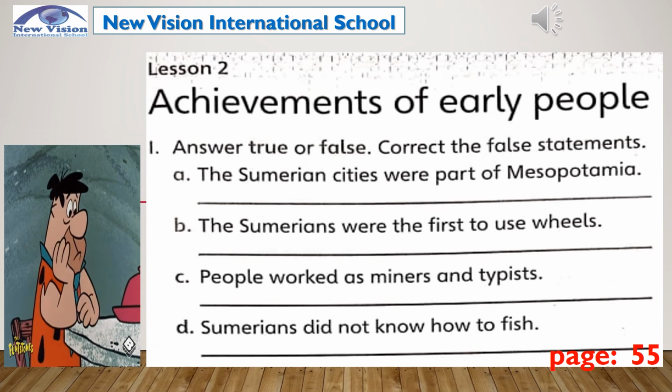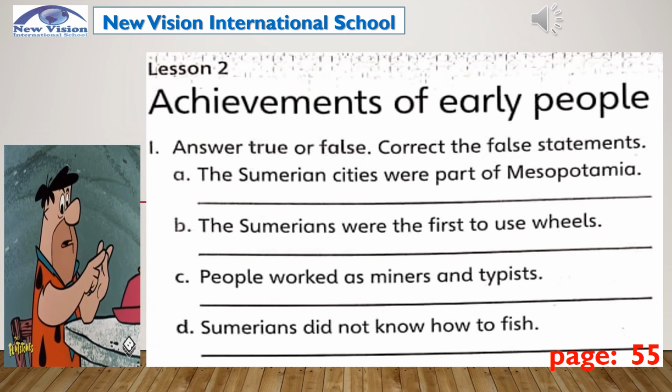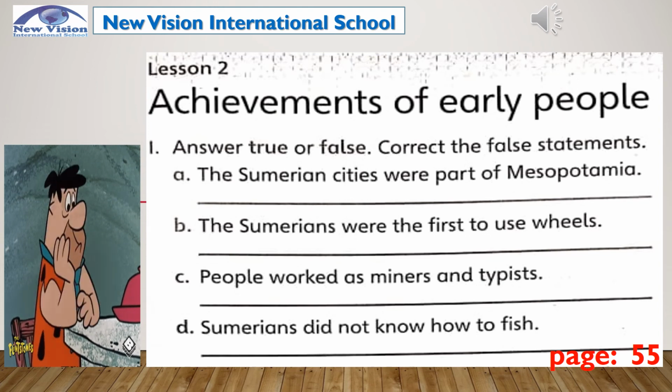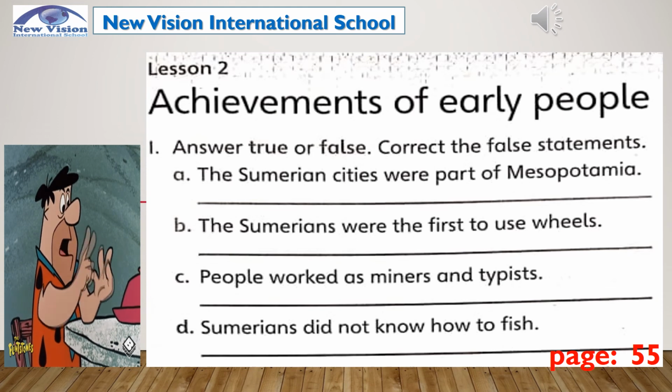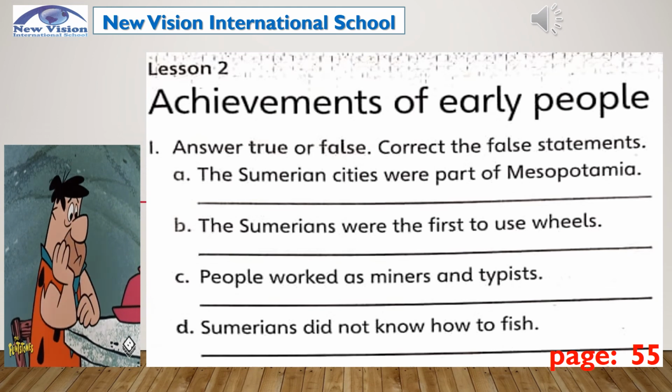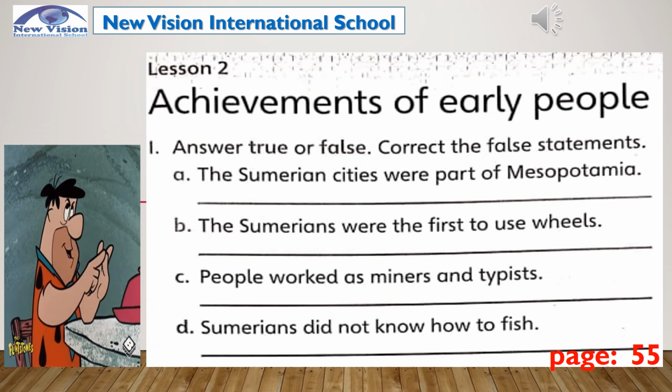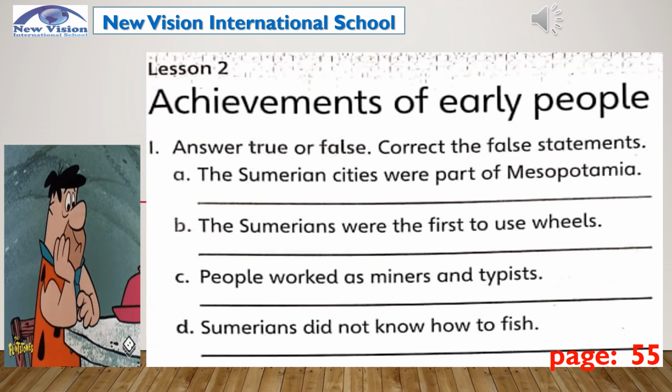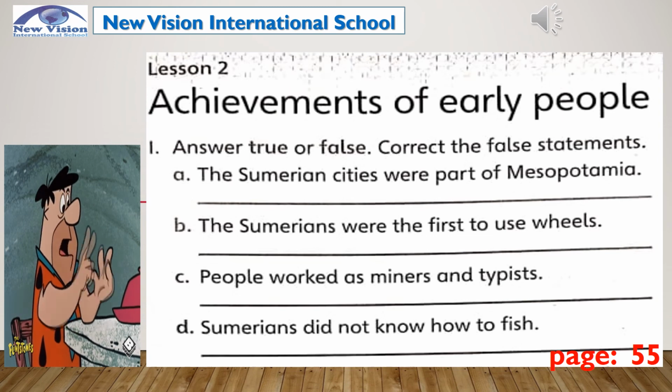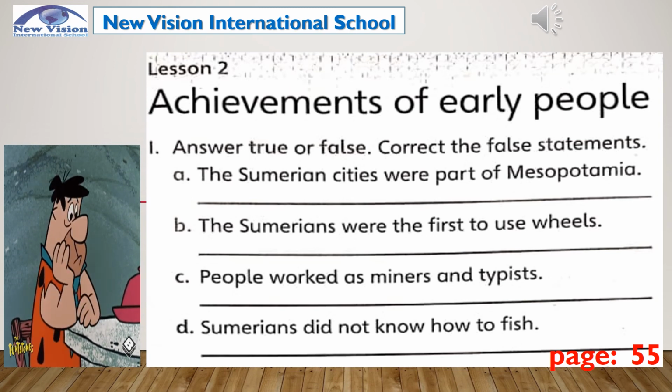Letter B. The Sumerians were the first to use wheels. Again, the Sumerians were the first to use wheels. Letter C. People worked as miners and typists. Again, people worked as miners and typists. And letter D. Sumerians did not know how to fish. Again, Sumerians did not know how to fish.